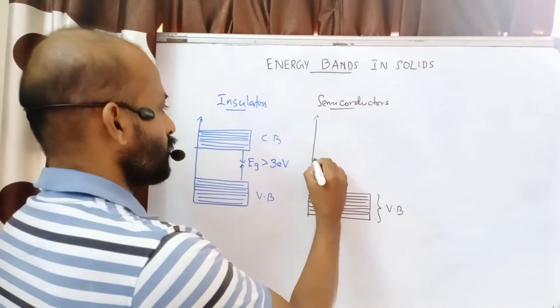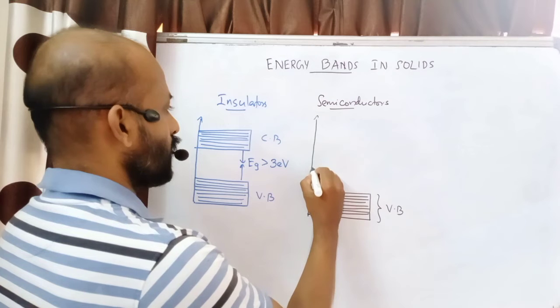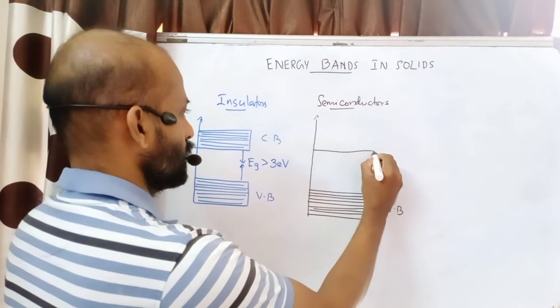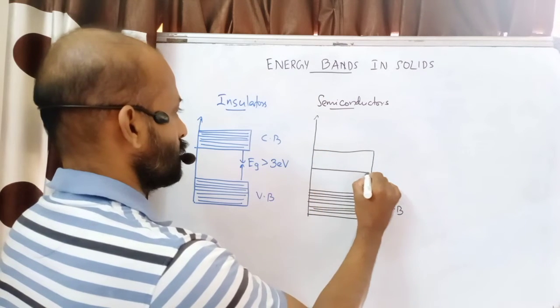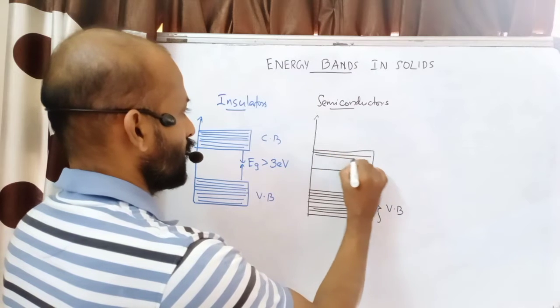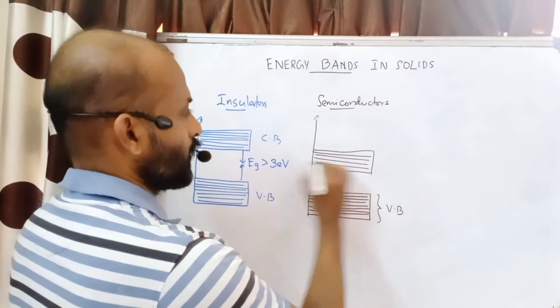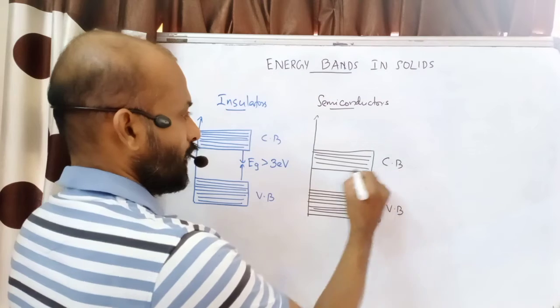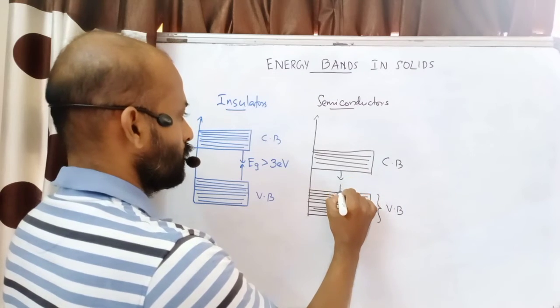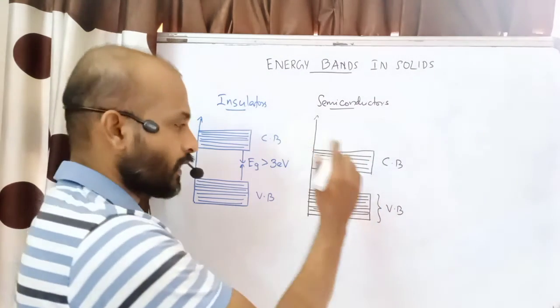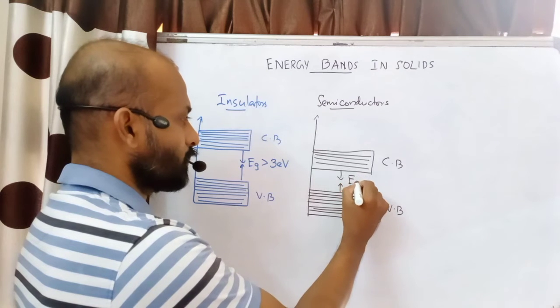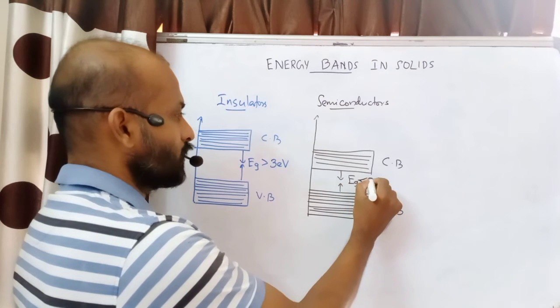Then the conduction band will be not far away. This will be the conduction band. These are the energy levels of conduction electrons. Here also we will have a gap between the conduction band and the valence band. It is represented by Eg, the band gap. It is less than 3 eV.